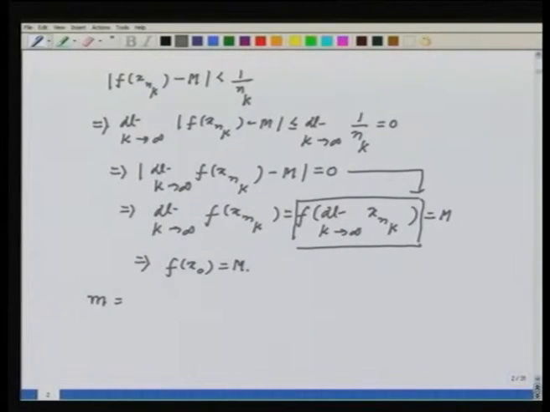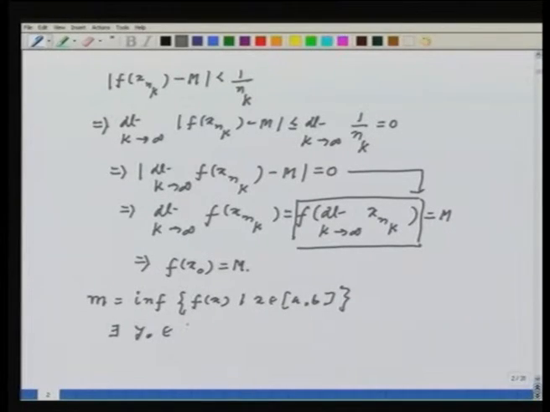Certainly that is not the end of the proof. The next step would be to look at, let us say, little m equals to infimum of f of x with x in AB. And then exactly as in the previous arguments, I can show that there exists y naught belongs to AB. The proof is exactly similar. You can try it this way, such that f of y naught, that is also equals to m.